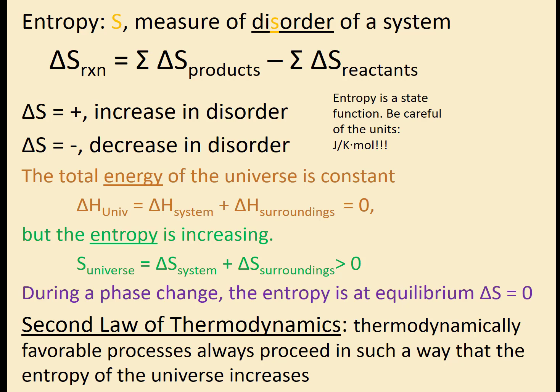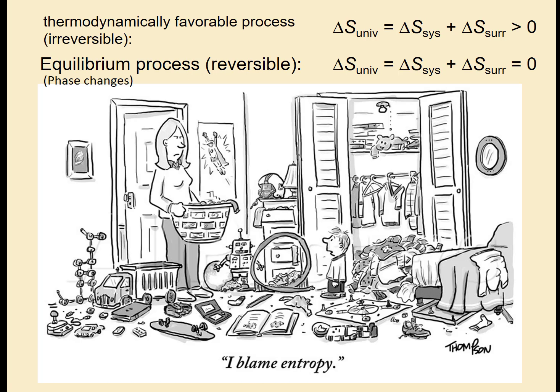The second law of thermodynamics says that thermodynamically favorable processes always proceed in such a way that the entropy of the universe increases. So that's why we get a positive value of our delta S. So here's just a funny cartoon with a boy in a messy room saying, I blame entropy. But this is how processes tend to go. They tend to go from order to disorder.